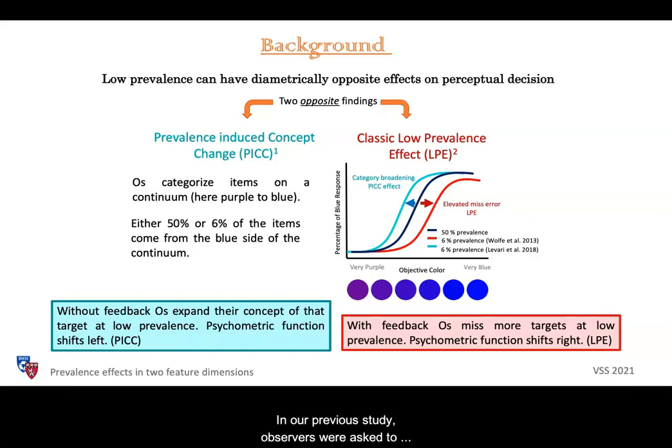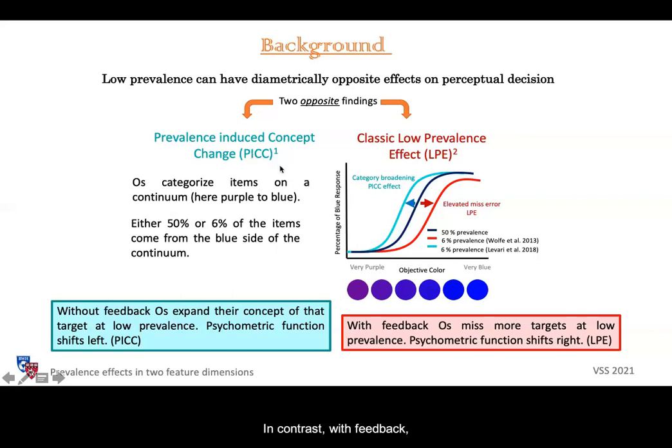In our previous study, observers were asked to categorize items on a continuum from purple to blue. The prevalence of blue items dropped from 50% to 6%. In the absence of feedback, observers categorized more of the ambiguous color in the middle as blue. Their psychometric function shifts to the left, and this is known as the prevalence-induced concept change, or the peak effect.